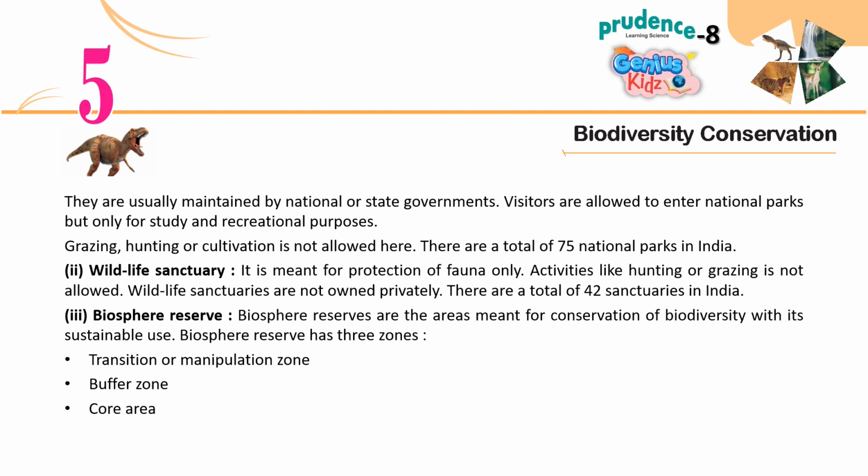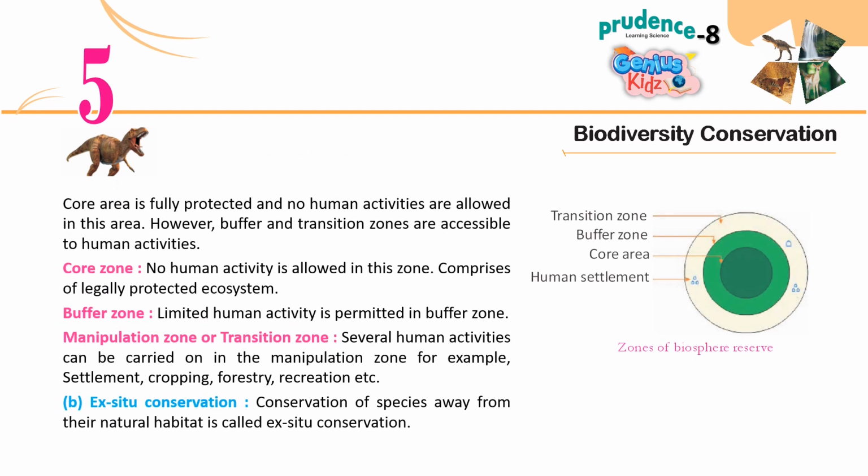3. Biosphere Reserve. Biosphere reserves are the areas meant for conservation of biodiversity with its sustainable use. Biosphere Reserve has 3 zones: Transition or Manipulation Zone, Buffer Zone, Core Area. Core area is fully protected and no human activities are allowed in this area. However, buffer and transition zones are accessible to human activities.